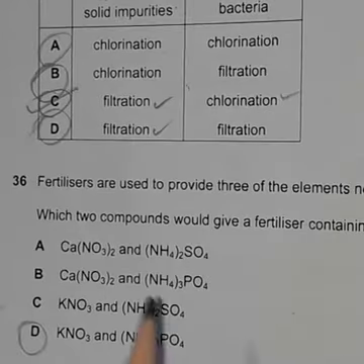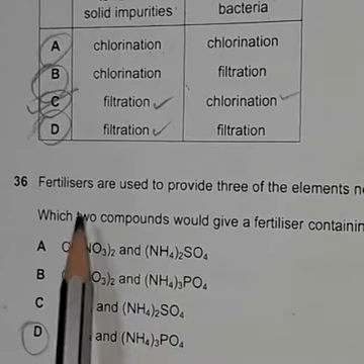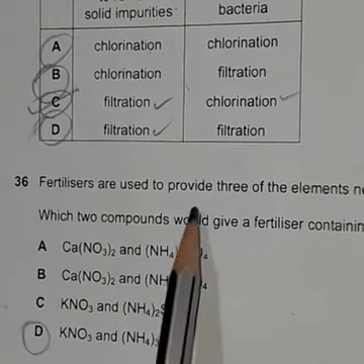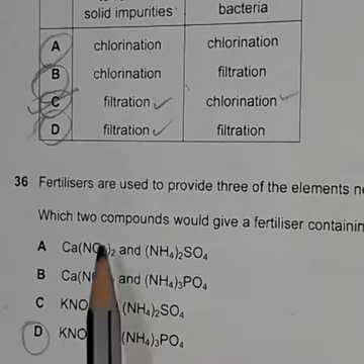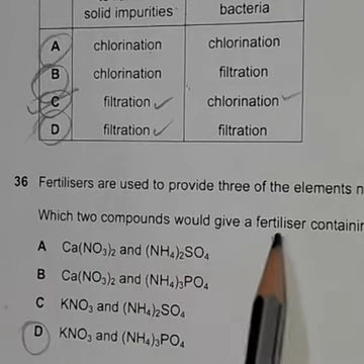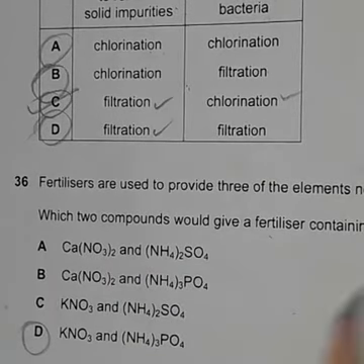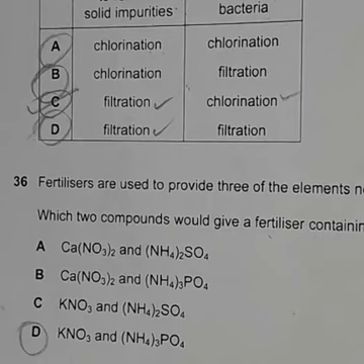Okay, next one, question number 36. Fertilizers are used to provide three of the elements needed for the plant's growth. Which two compounds would give a fertilizer containing three of these elements? This question is related to fertilizer. We use fertilizer to give three important elements to the plants: nitrogen, potassium and phosphorus.